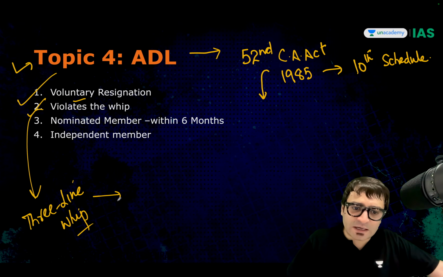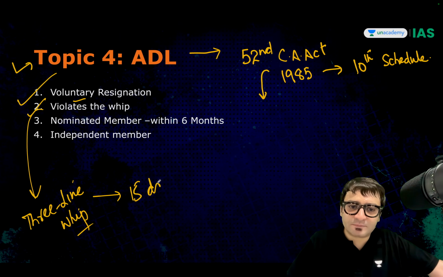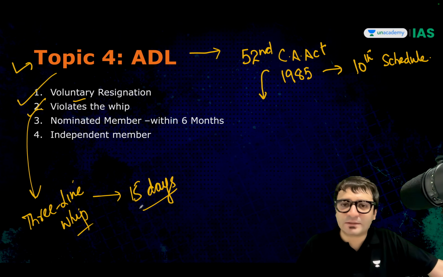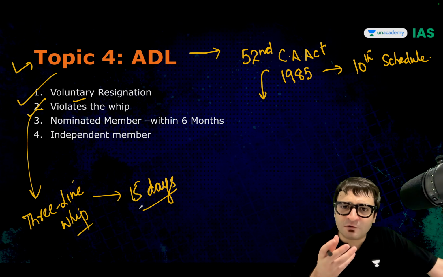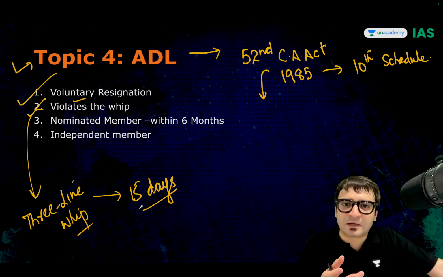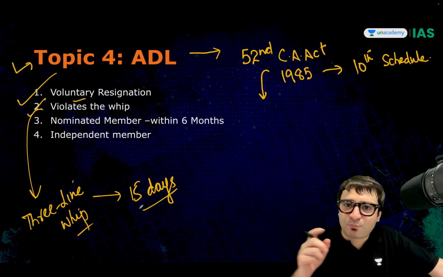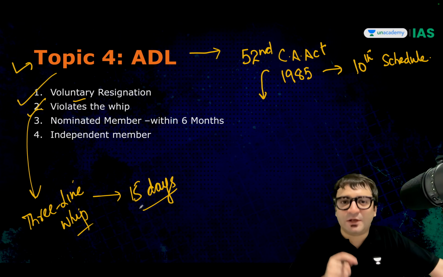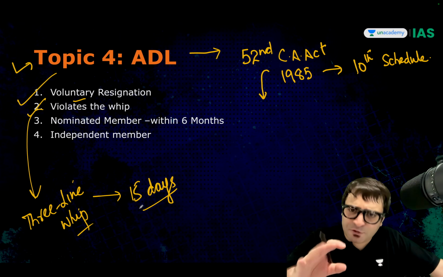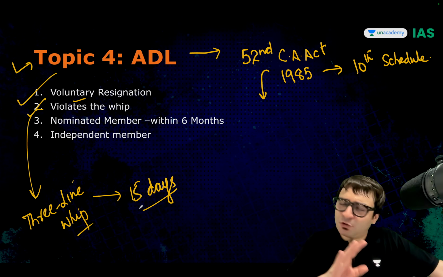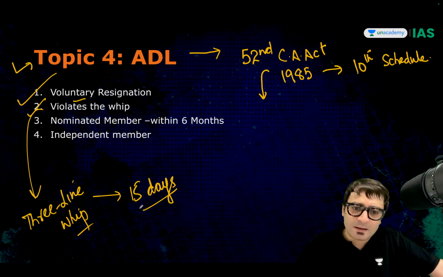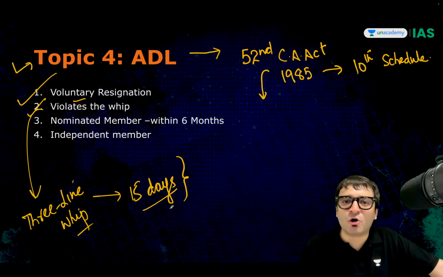But here also there is a condition, 15 days. Do you know about this condition, 15 days? If I violate the whip issued by my political party, but within 15 days of this violation, my political party condones my violation, says it's acceptable to us that he has violated this whip, no action will be taken against me. But once this 15-day period is over, I shall be disqualified.